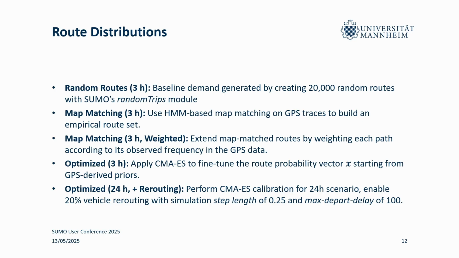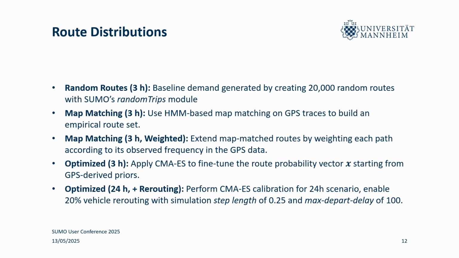Right, for experiments, we then compare different route distributions. As a very simple cop-out baseline, we have this random routes scenario where we just use the random trips module as it shouldn't be used and just create 20,000 routes, which then allow route sampler to match the demand, but it isn't really perfect. Then we have the map matching scenario. So this is just our empirical data that we obtain from the map matching. And we have a weighted scenario, so we can see the effect of using the relative frequencies.